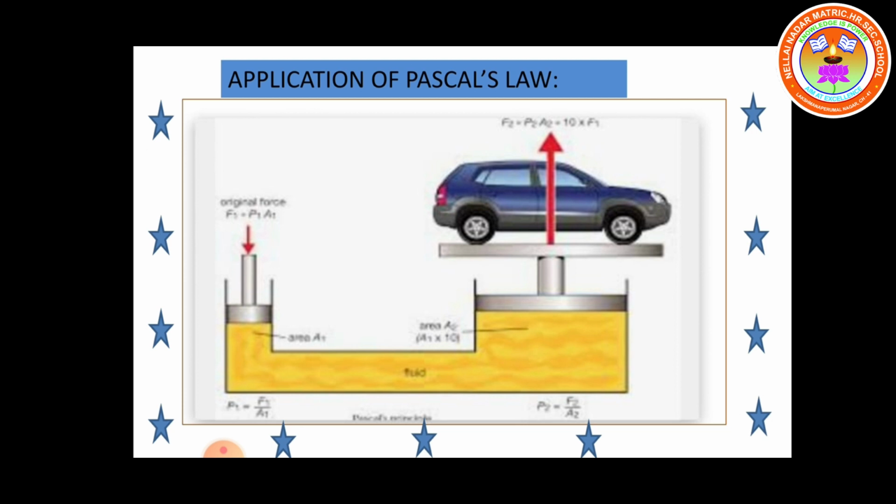This is the hydraulic lift. To go up, a pump pushes the oil into the cylinder, pushing the piston which lifts the car up. So here the pressure is equally distributed through all the regions of the liquid. This is the first application of Pascal's law.